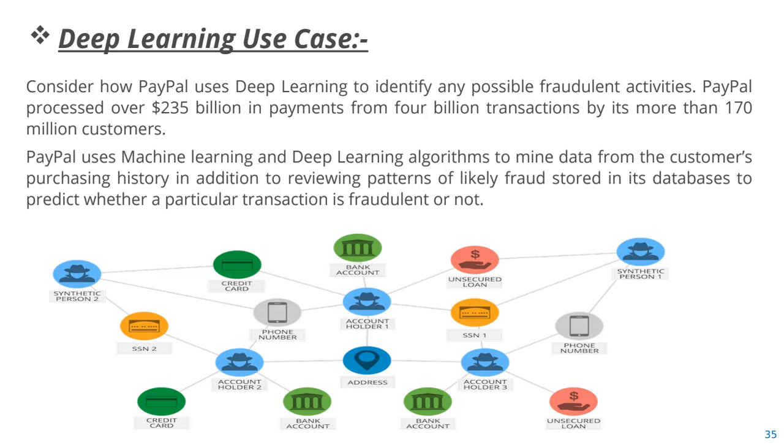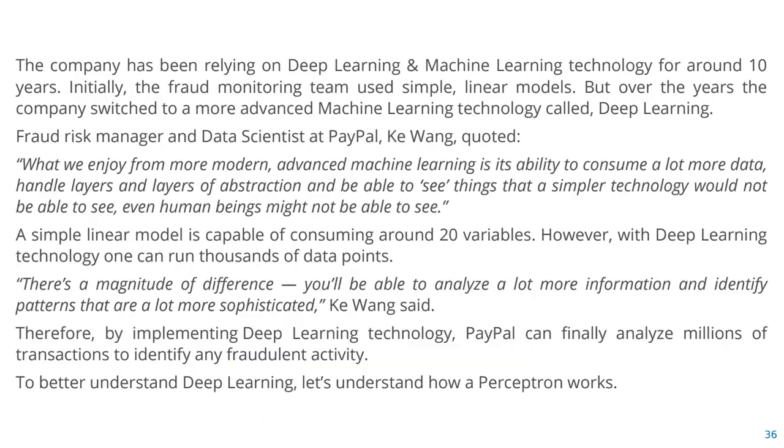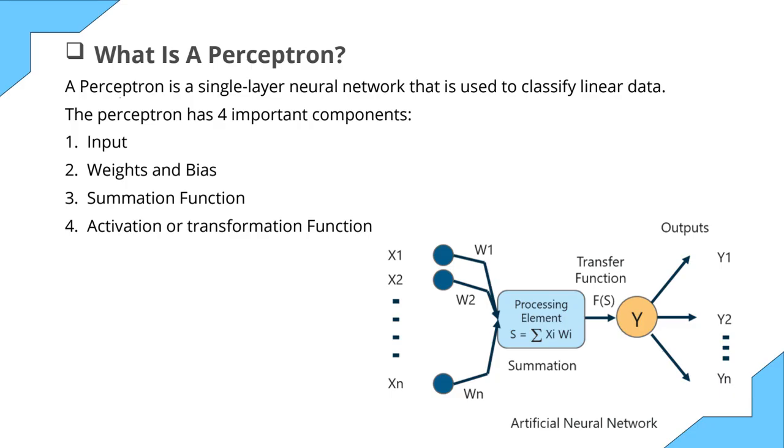In this example, PayPal uses deep learning to identify possible fraud activities. PayPal has billions of payments and more than 170 million customers. So it uses machine learning and deep learning algorithms to mine the data from customers' purchase history. It means we are checking the previous history of all the customers, in addition to reviewing the patterns of likely fraud stored in its database, which will predict whether a particular transaction is fraud or not. The same thing I have explained in two slides.